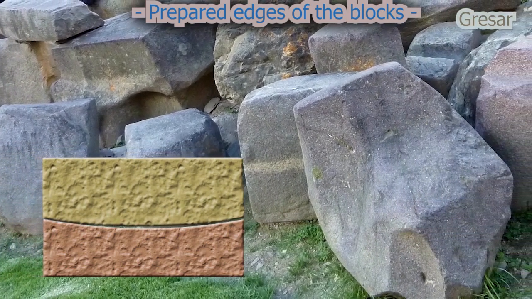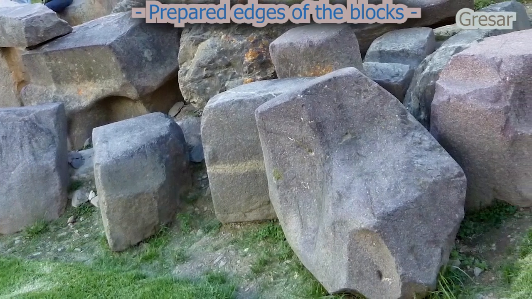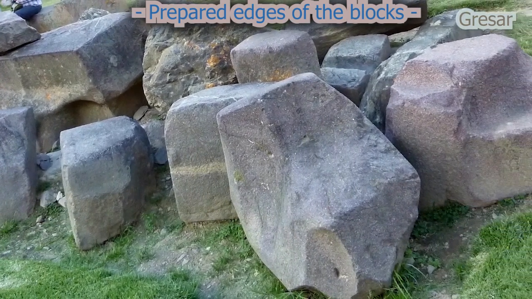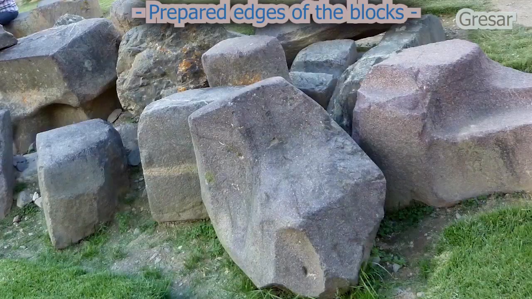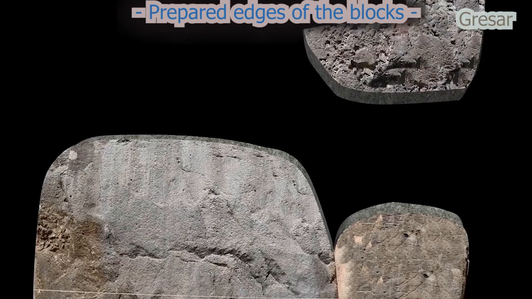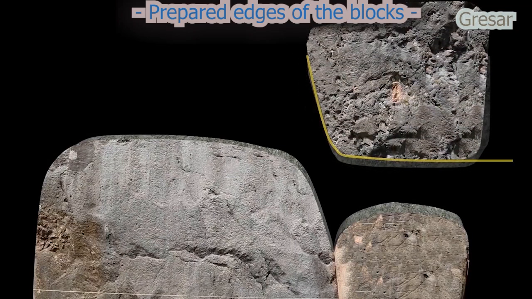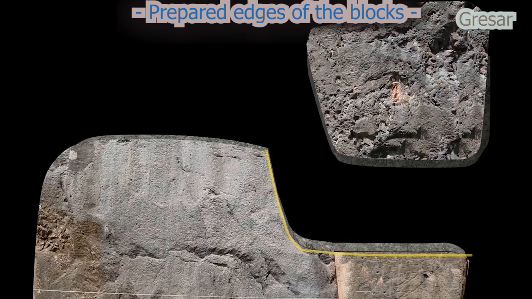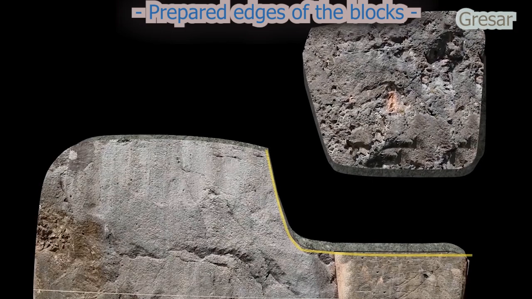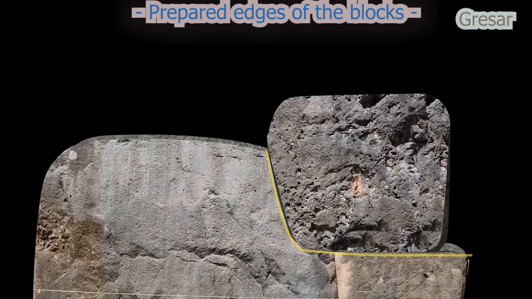Since we are working with solid material, we must have the ability to both lower and raise the surface level. This requirement can only be met by ensuring an excess volume of material. This means that the blocks must have been delivered to the construction site in an unprocessed or nearly unprocessed state.